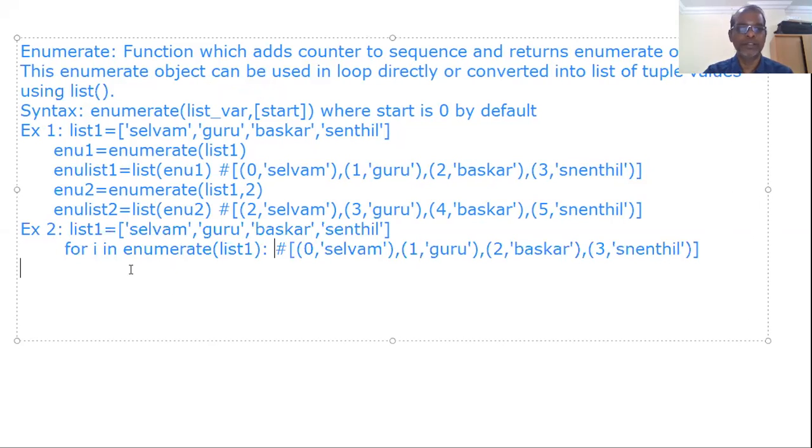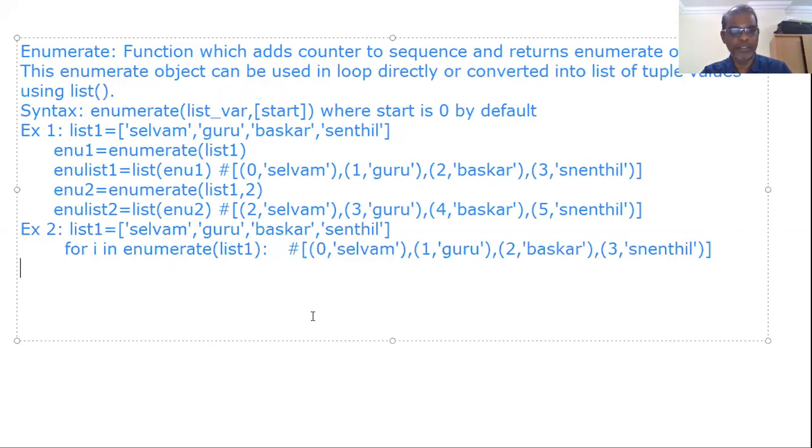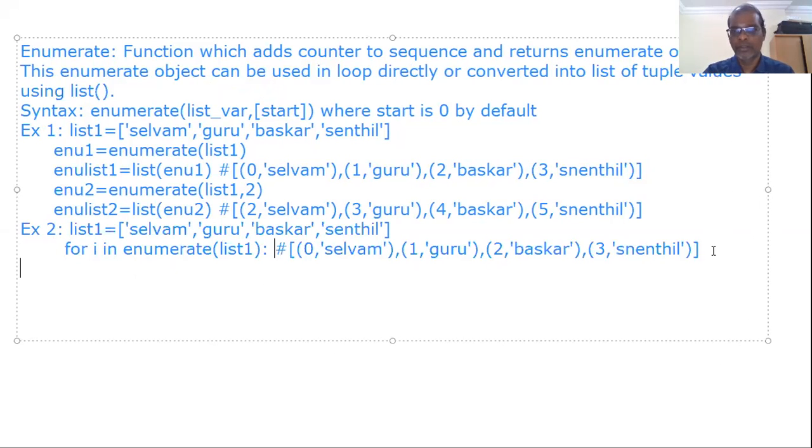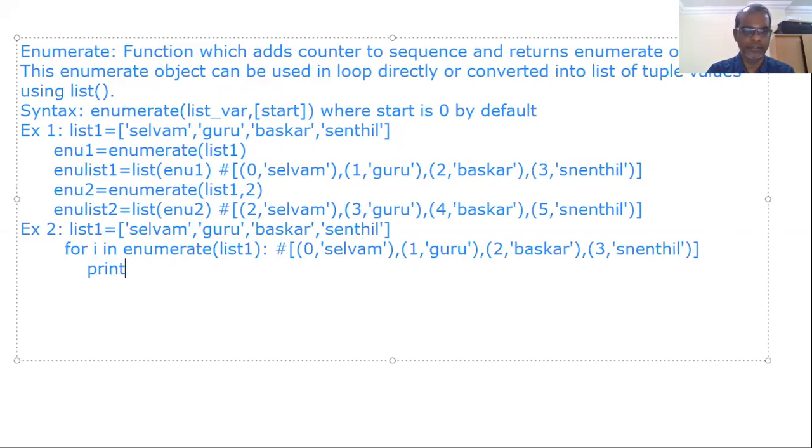Then 1 Guru will be assigned to i. Now I would like to print the values available in i. So the first time it will be 0 Selvam. Next time i will be assigned 1 Guru. The third time it will be assigned 2 Bhaskar. Then 3 Sendil. It will be like this.